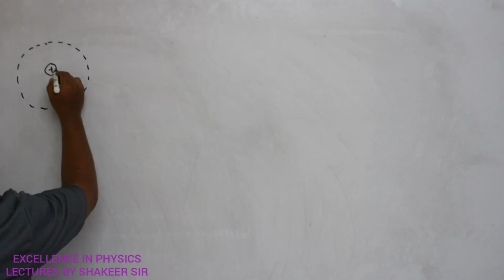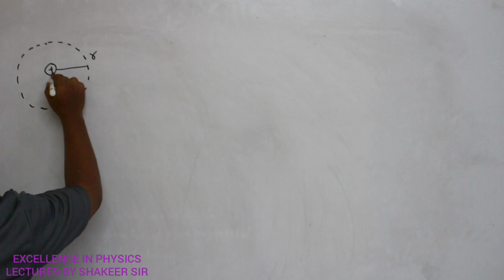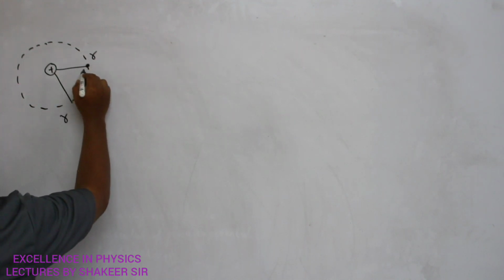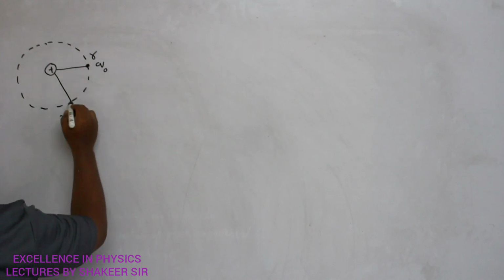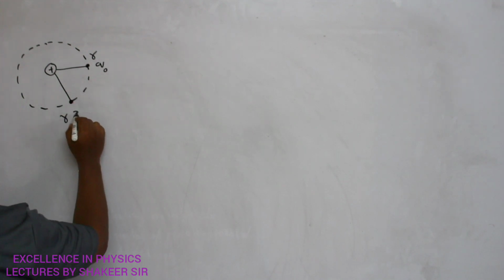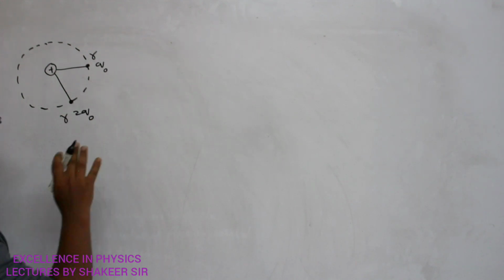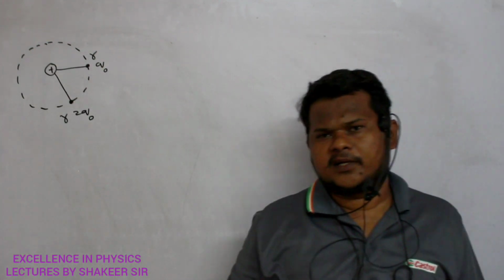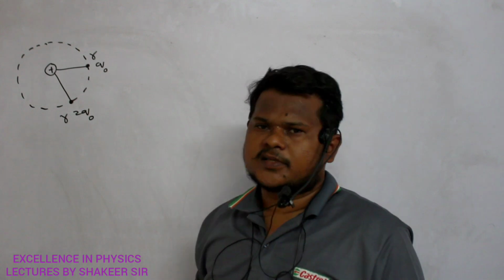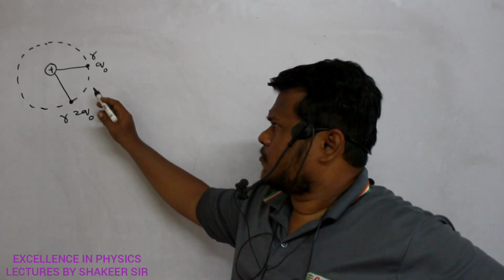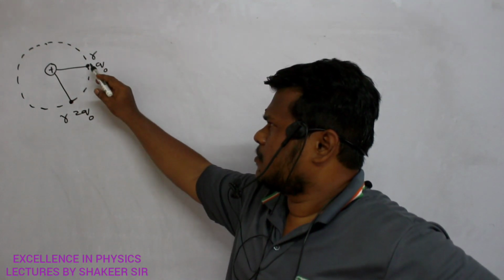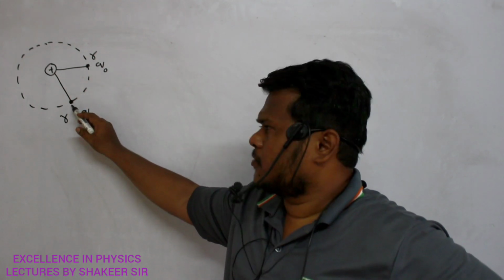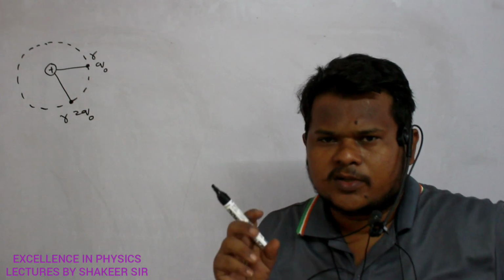Let this distance be r and let this distance also be r. Here I am placing a test charge Q naught, and here I am placing a test charge 2Q naught, for example. We are trying to understand the actual definition of electric field by using this example. From the same distance from the main charge, I am placing a small test charge Q naught, and again at the same distance r, I am placing a small test charge 2Q naught.